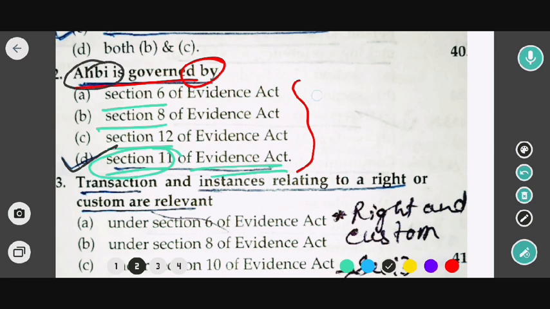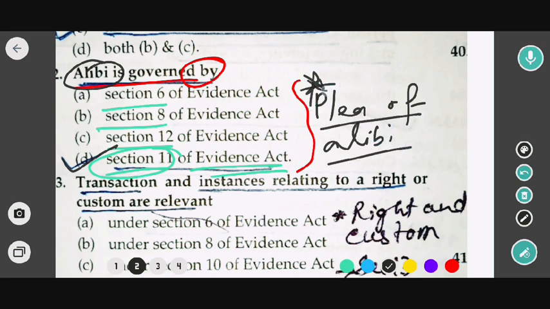Plea of former judgment. This has been mentioned under Section 11 of the Indian Evidence Act. Now moving to the next question.